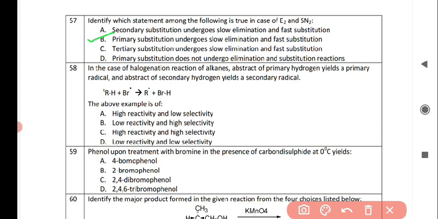Next question is in the case of halogenation reaction of alkanes, abstraction of primary hydrogen yields a primary radical and abstraction of secondary hydrogen yields a secondary radical. So the reaction is given. So this above example is of, and the correct answer is option B, that is low reactivity and high selectivity. Next question is phenol upon treatment with bromine in the presence of carbon disulfide at 0 degrees Celsius yields, and the correct answer is option A, p-bromophenol. It is bromophenol.